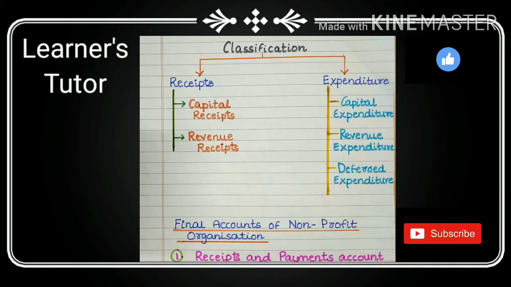Deferred revenue expenditure, heavy expenditure incurred for getting a benefit which extends 2 or more years. The expenditure is postponed to the next year.